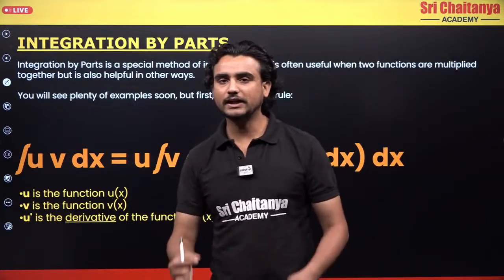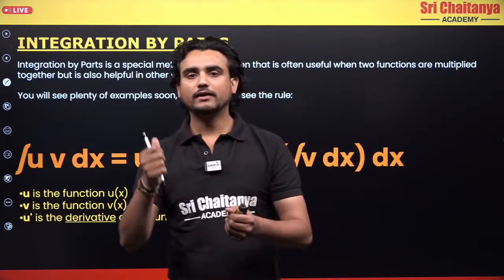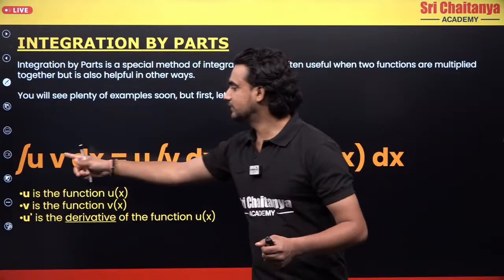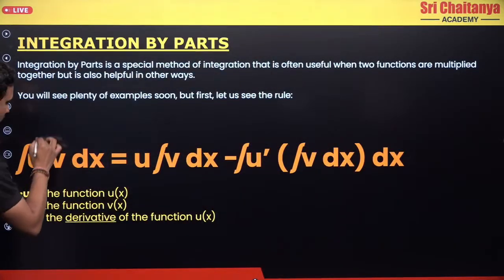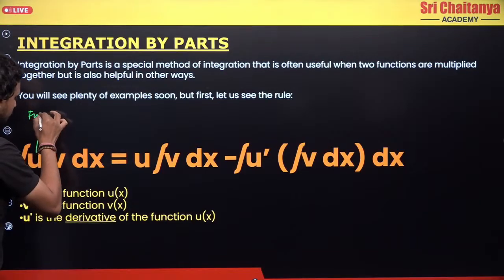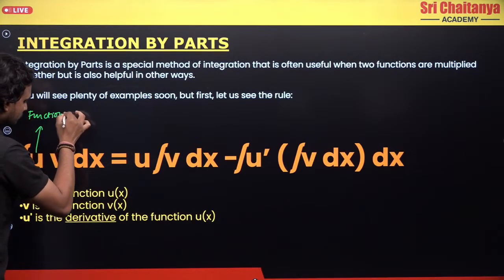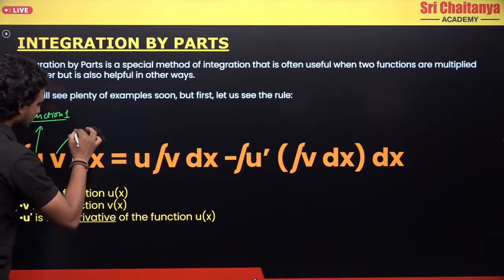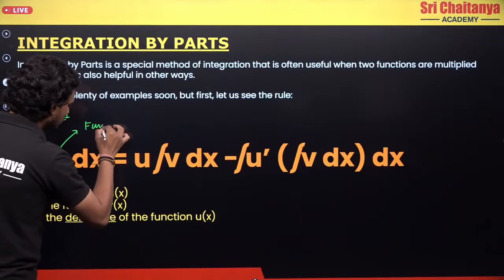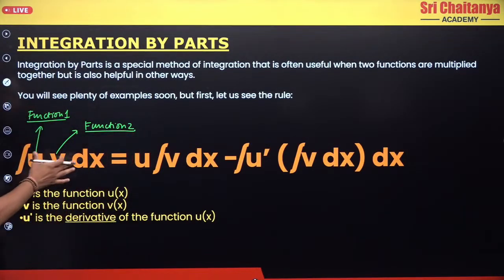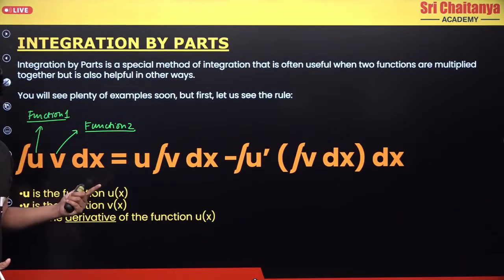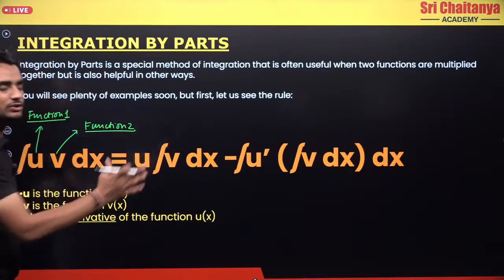So if I have two functions, function u, this is my first function, and this is my function number 2, and they both are in multiplication, then I will use this by parts rule.